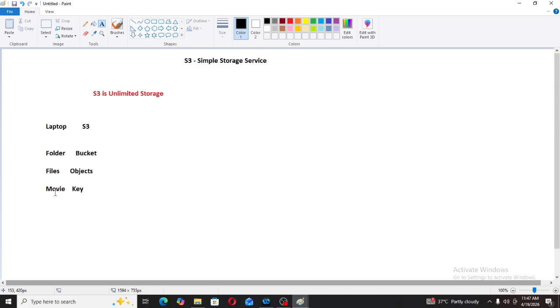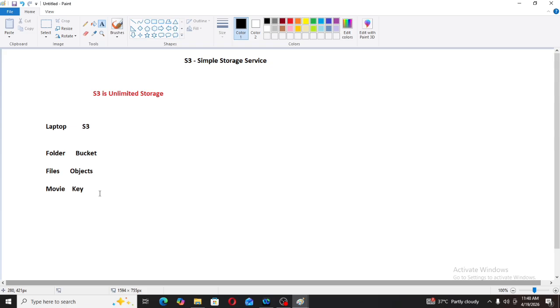If I compare this AWS service, S3, with other examples, there is Google Drive where we can store files, and there is OneDrive from Microsoft. Similarly, AWS has S3, which is Simple Storage Service. Now we already came to know that AWS is providing unlimited storage as a service. Now, for example, in our mobile, whatever we store, can we install or execute or run those files?